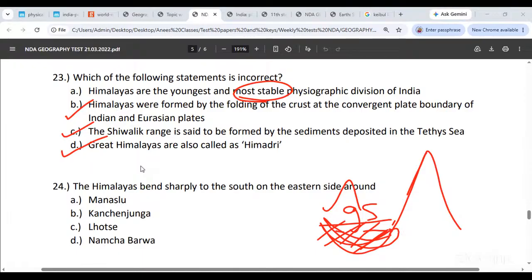So this is not the most stable physiographic division. If you were looking for the most stable physiographic division, that would have to be the Peninsular Plateau. That is pretty stable. But Himalayas को सबसे youngest physiographic division भी नहीं बोल सकते. Ideally, Ganga Plains को बोलना चाहिए हमने youngest physiographic division, right? So this statement is wrong.